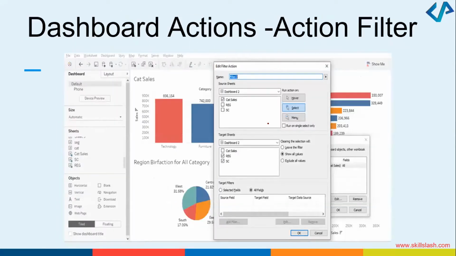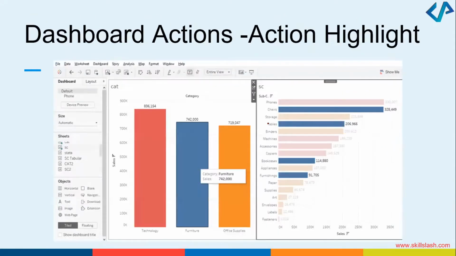These are the different dashboard actions which you can perform, action filters. You can highlight the action. As I said, action highlights. I wanted to highlight the sales of chairs, tables, bookcases, furnishings. All this information can be highlighted. Any particular thing that you think, you want to really highlight it in a good way, that can be done.